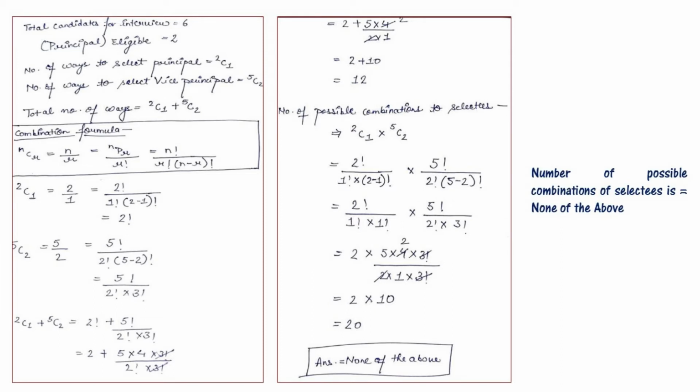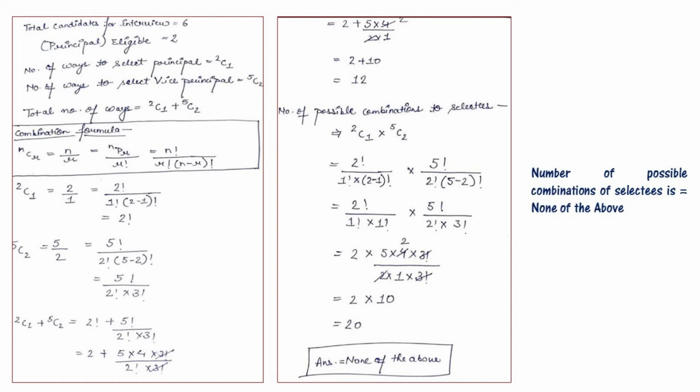So we will add it. 2C1 plus 5C2 is equals to 2 factorial plus 5 factorial divided by 2 factorial multiplies 3 factorial. Now 2 plus 5 into 4 into 3 factorial. We will split it now, divided by 2 factorial into 3 factorial. Now 3 factorial cuts down. Now it becomes 2 plus 5 into 4 divided by 2 into 1. That becomes 2 and 4 will be cut down. That becomes 2. That is now 2 plus 10. That is 12.